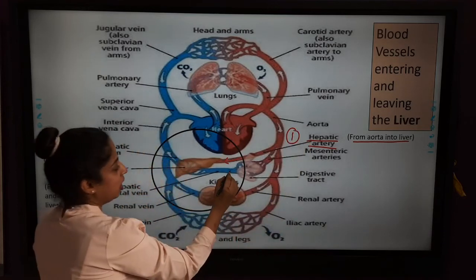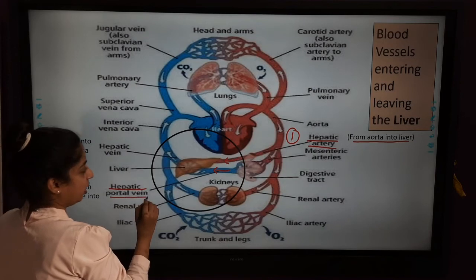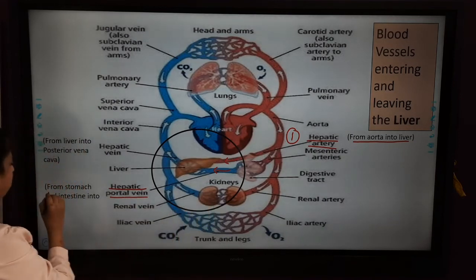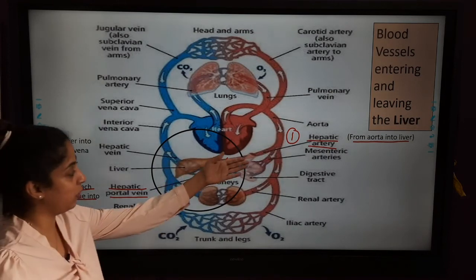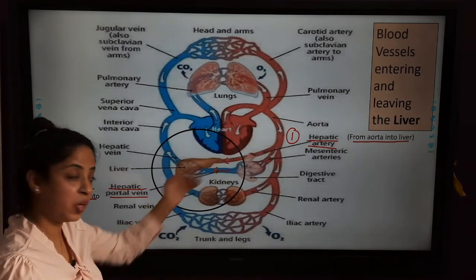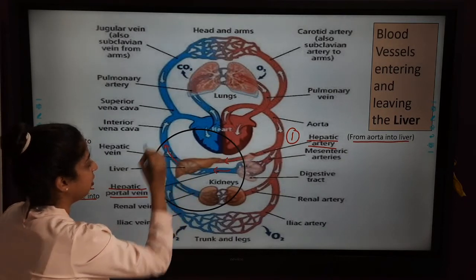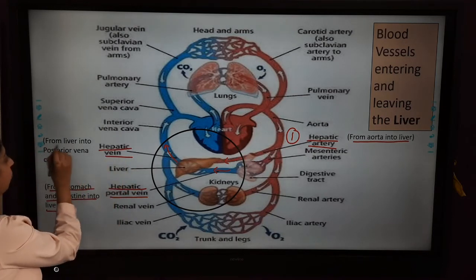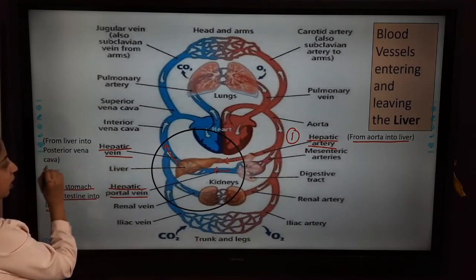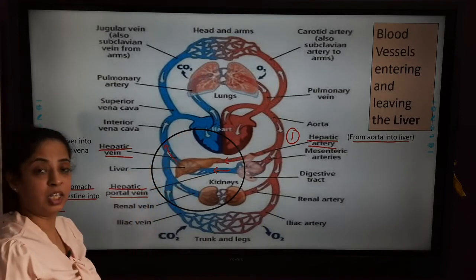Okay, the second incoming is this. Which one is this? Hepatic portal vein. Okay, so it comes from the stomach and intestine into the liver. So these are the two blood vessels through which blood is entering the liver. Now here you can see the blood is leaving the liver. So this is the hepatic vein, and from the liver into the posterior vena cava the blood is pushed.